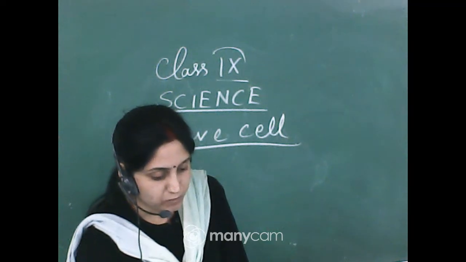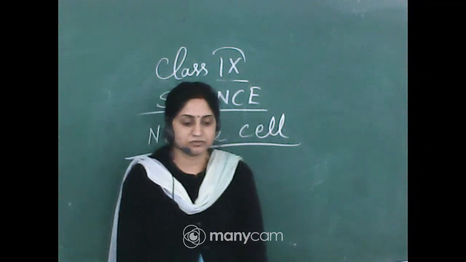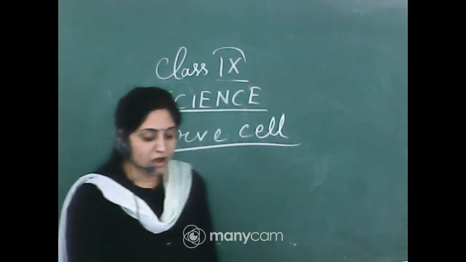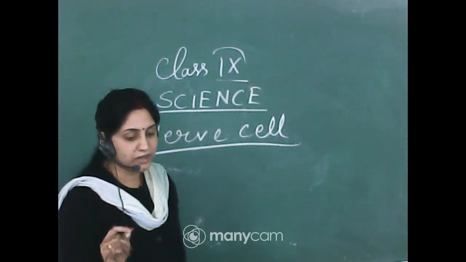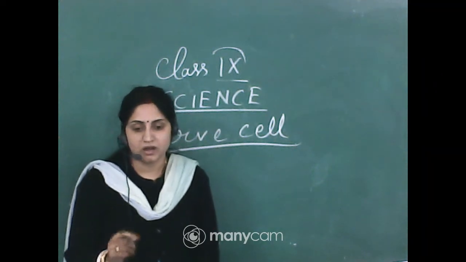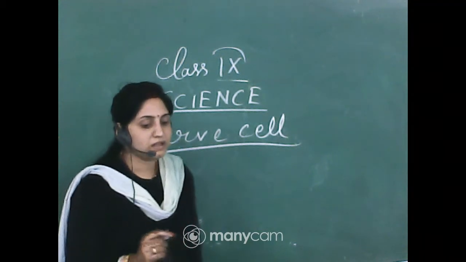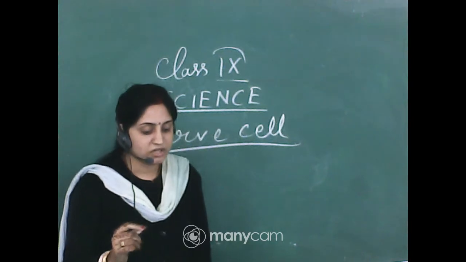Start from point number 1. The cells of nervous tissue are called neurons.